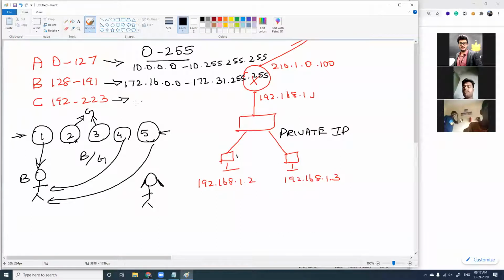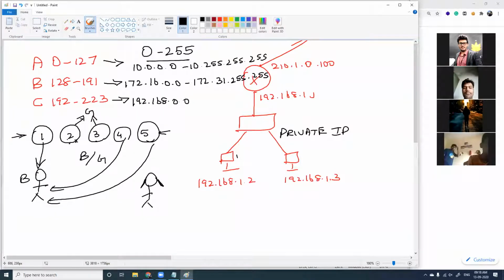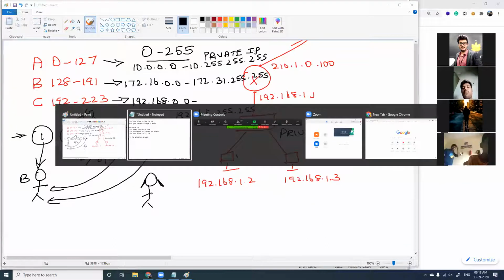And for class C, you will have 192.168.0.0, and it goes till 192.168.255.255. We are assigning this specific range of IP addresses, called the private range. Apart from this, all the addresses are public IP addresses. For a better understanding, let me type it here.